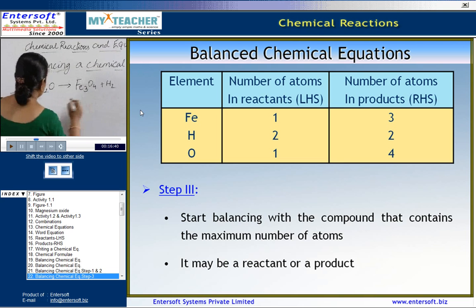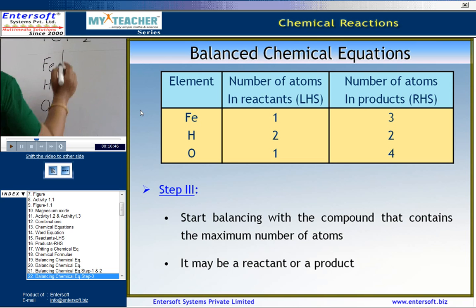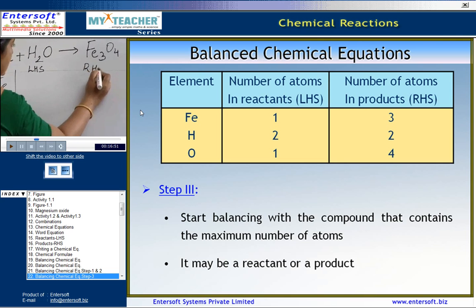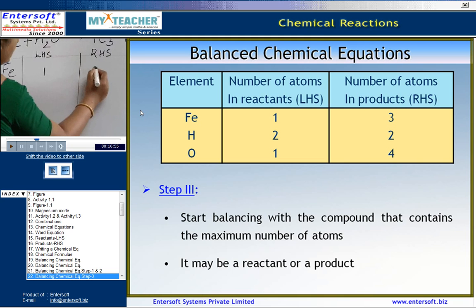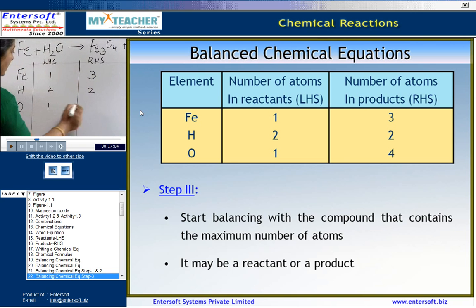Again we draw boxes here. So, we have iron, hydrogen and oxygen. Again on the LHS and RHS, the number of atoms that are present: here we have 1 and here we have 3 for iron. In hydrogen, here we have 2 and here we have 2. In oxygen, we have 1 here and we have 4 here. So, now you can see that there is a difference in the number of atoms that are present.